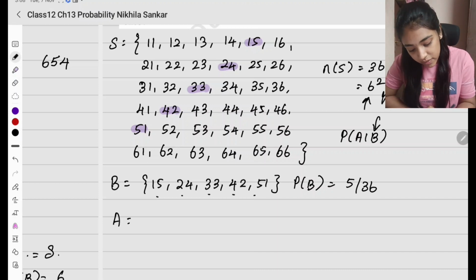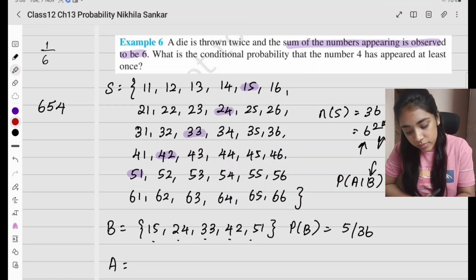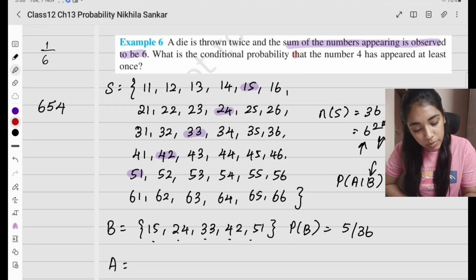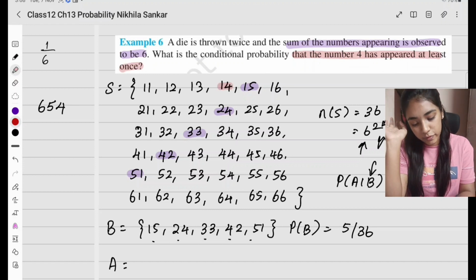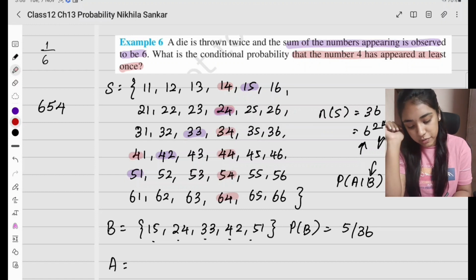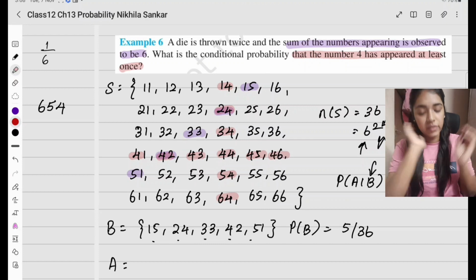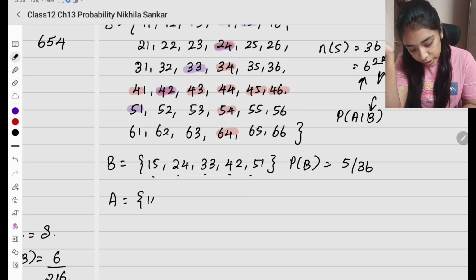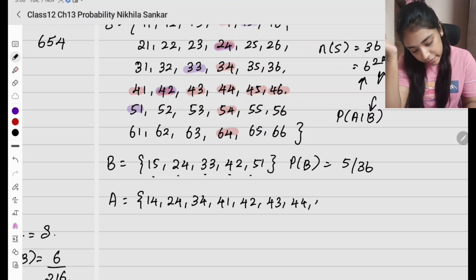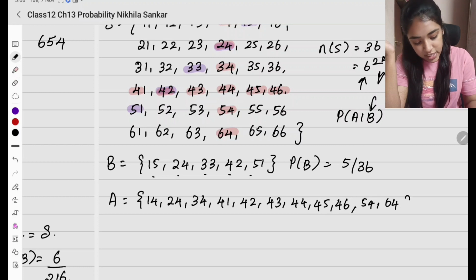Okay, now A என்னவா இருக்க போகுது? A is going to be, what is the conditional probability that the number 4 has appeared at least once? 4 ஒரு தடவையாவது வந்திருக்கணும். So it is going to be 1 4, 2 4, 3 4, 4 4, 5 4, 6 4. Don't forget 4 1, 4 2, 4 3, 4 4, 4 5, 4 6. Okay, so this is going to be my A. So 1 4, 2 4, 3 4 அப்புறம் 4 1 ல இருந்து எழுதணும். 4 2, 4 3, 4 4, 4 5, 4 6. Then don't miss out 5 4, 6 4.